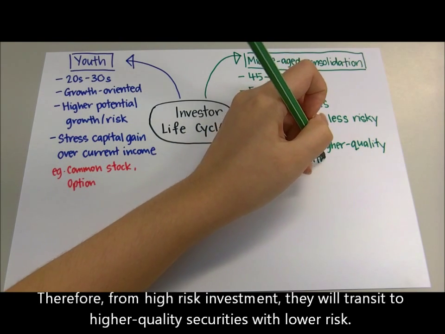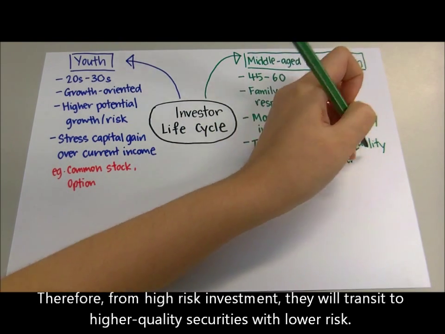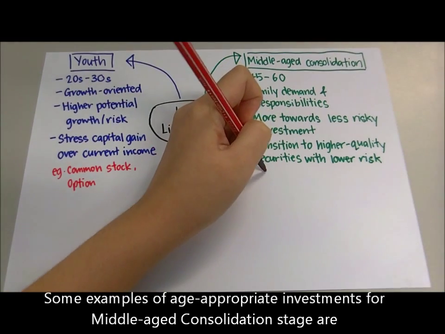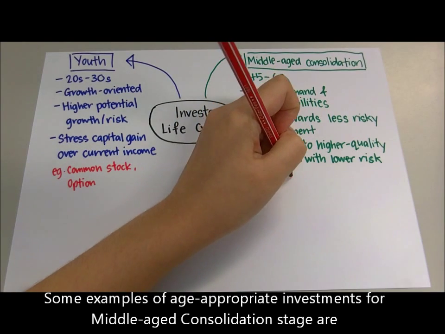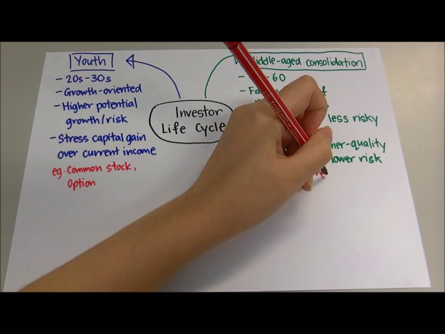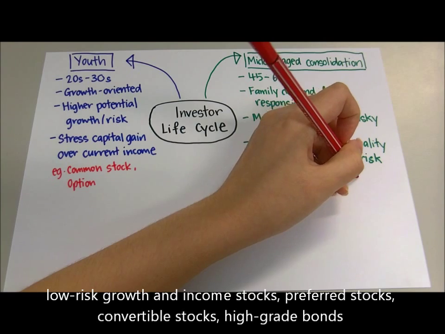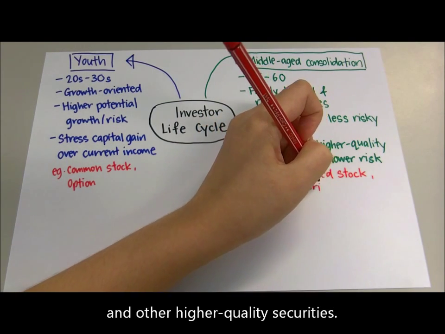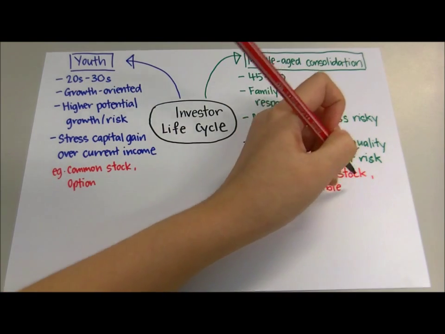Therefore, from high-risk investment, they will transit to higher-quality securities with lower risk. Some examples of age-appropriate investments for middle-aged consolidation stage are low-risk growth and income stocks, preferred stocks, convertible stocks, high-grade bonds, and other higher-quality securities.